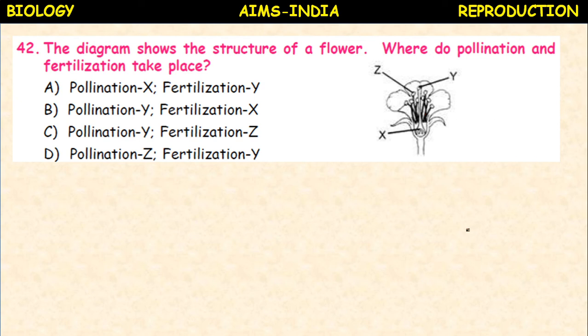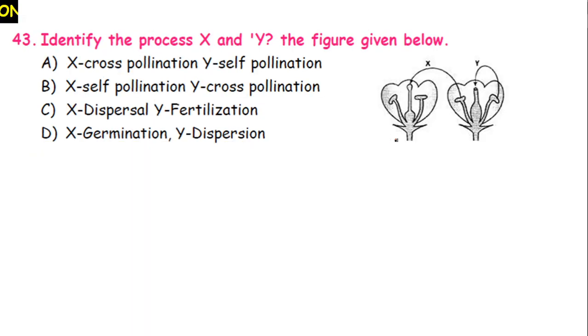So you have to remember the place. Fertilization takes place in the ovary, pollination takes place in the stigma. Okay. So here pollination X, fertilization Y; pollination Y, fertilization X; pollination Y, fertilization Z; pollination Z, fertilization Y. So here the option B represents pollination Y, fertilization X. Okay. Next question.